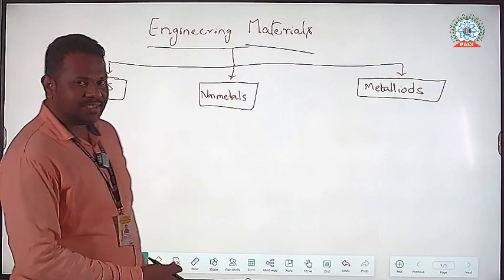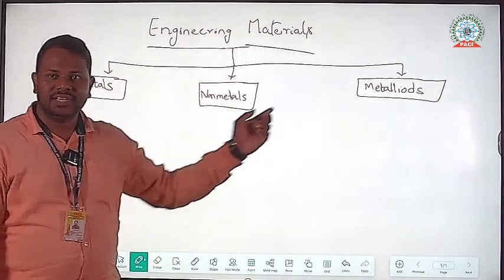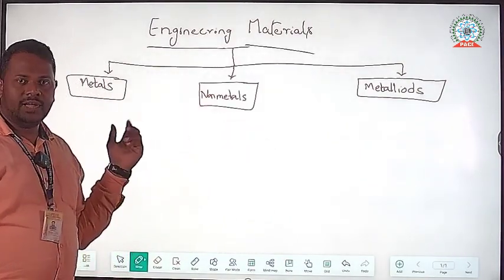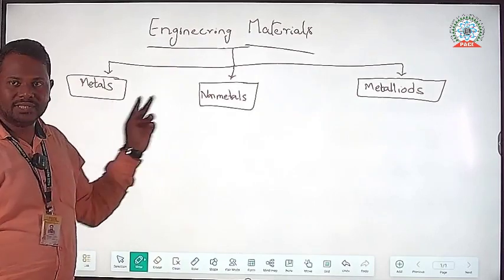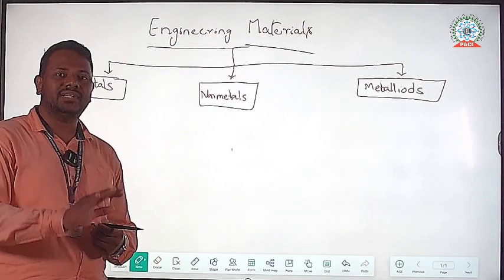So engineering materials are of three types: metals, non-metals, and metalloids. Metals are materials which conduct heat and electricity.